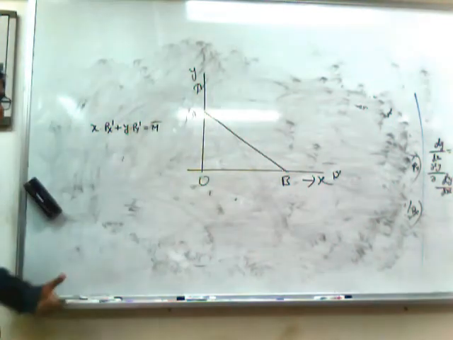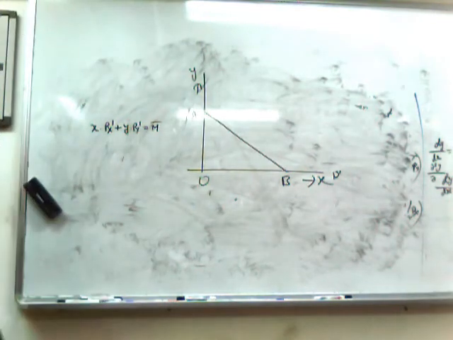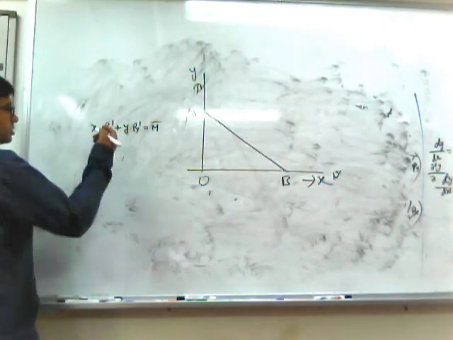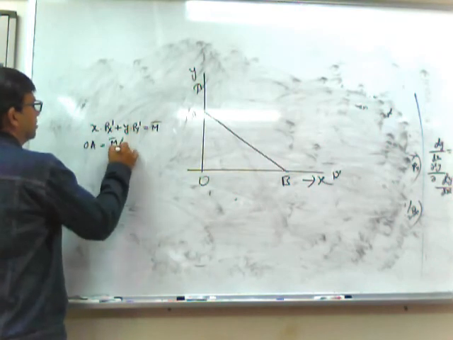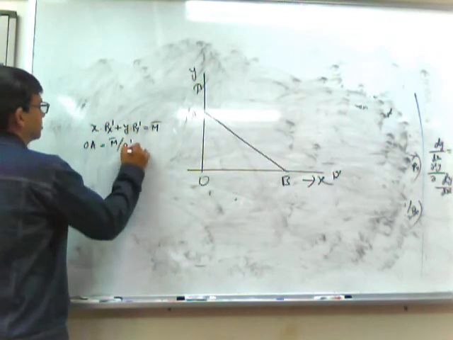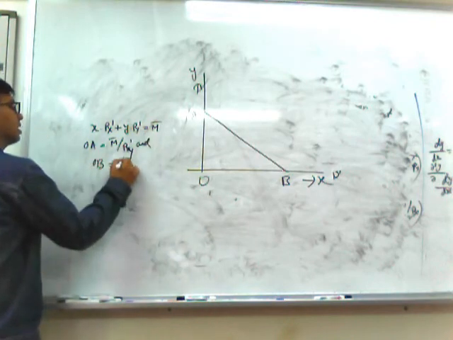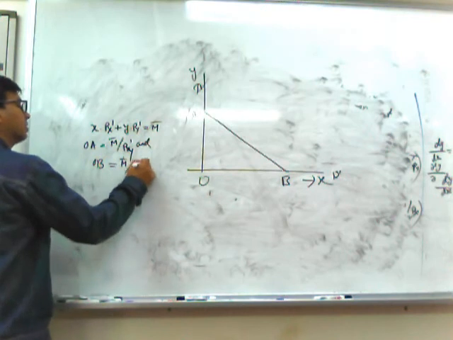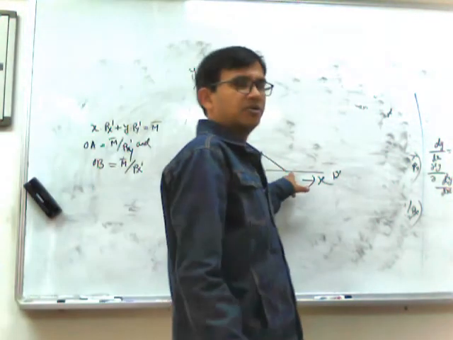So Px1 and Py1 are some values; we need not know the exact values. Here also we know that OA equals M bar by Py1 and OB equals M bar by Px1, the maximum amount of x.